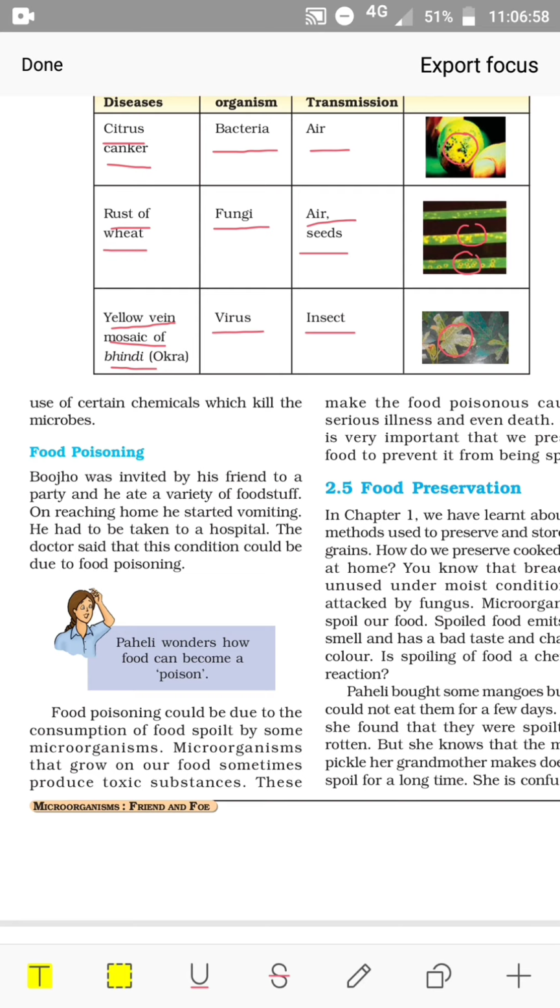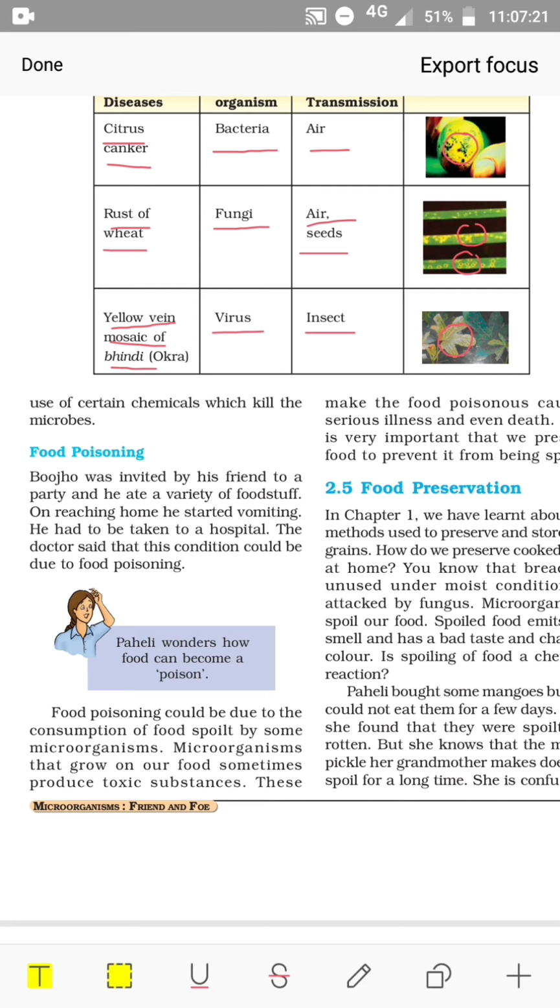No, it turns into poison. And if it remains unnoticed, it has been attacked by that microorganism, and if we take it as our food, we will fall sick. We will feel like vomiting, or even we may vomit also, headache, other symptoms which may occur. So this is called food poisoning.